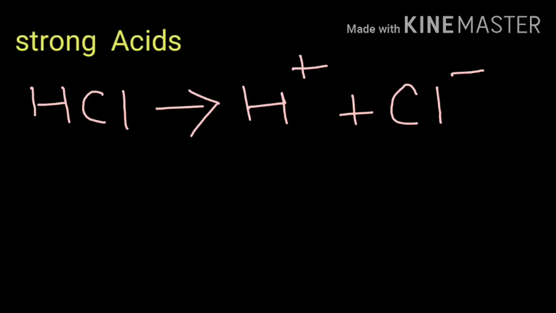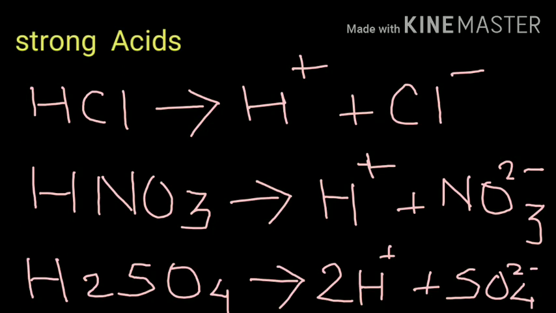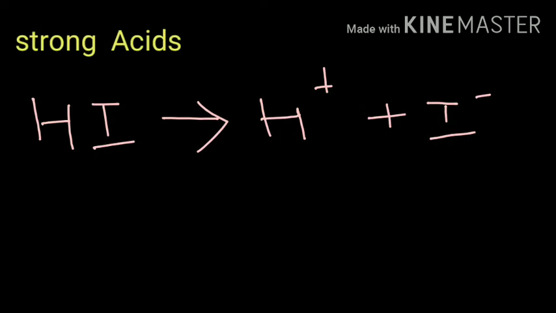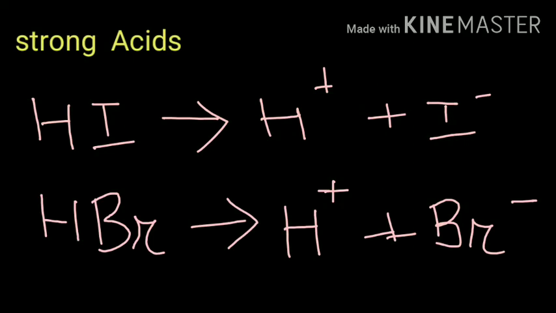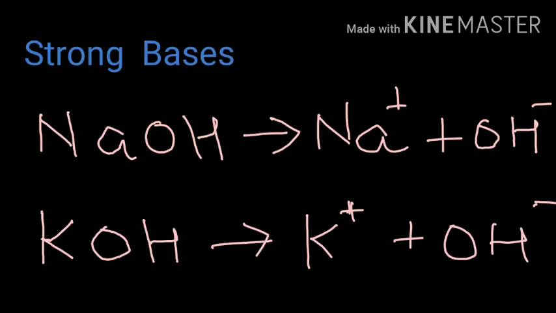Some examples of strong acids are as follows: HCl, that is hydrochloric acid; HNO3, nitric acid; H2SO4, that is sulfuric acid; HI, that is hydroiodic acid; HBr, that is hydrobromic acid. So all the above are the examples of strong acids. You need to keep this in mind. Examples of strong bases are NaOH, that is sodium hydroxide, and KOH, that is potassium hydroxide. Rest are all weak bases.